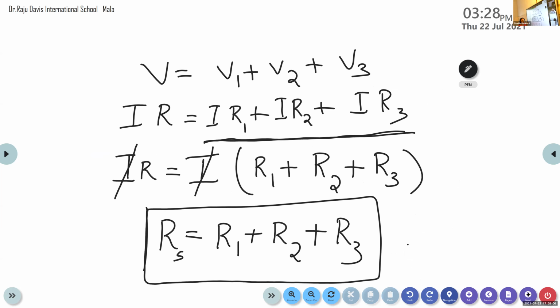Then in the next step, we take the common term outside. That is the current term. The current is common, so we take it outside. So it becomes IR is equal to I into R1 plus R2 plus R3. We cancel the term I from both sides. So we get R is equal to R1 plus R2 plus R3. I hope this derivation is clear to you, right?